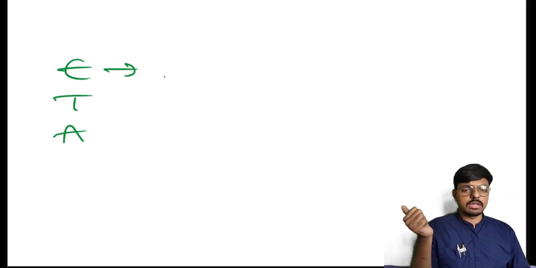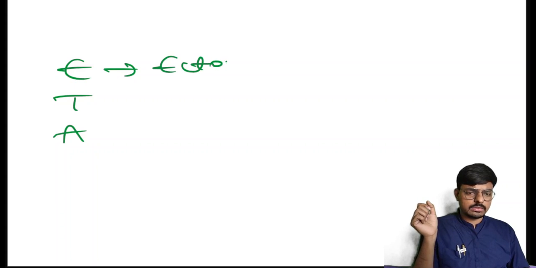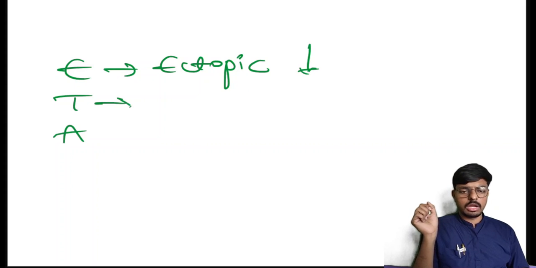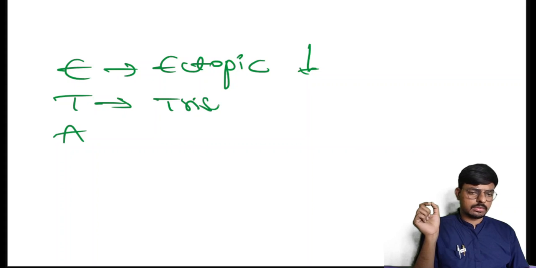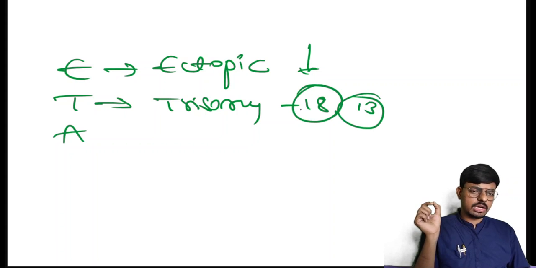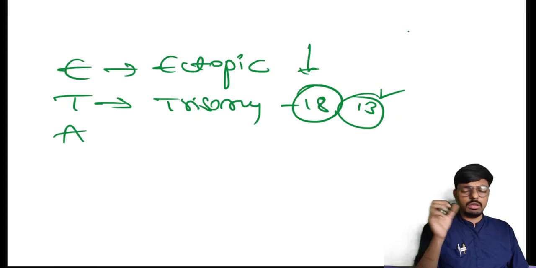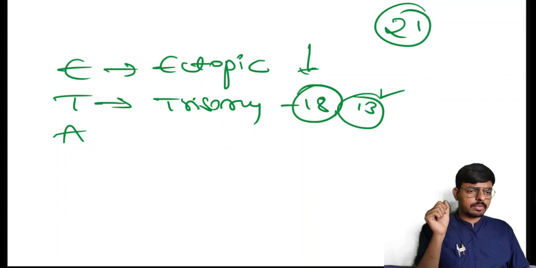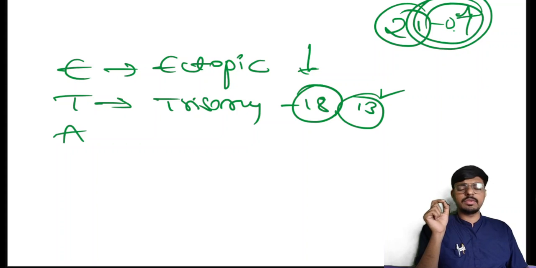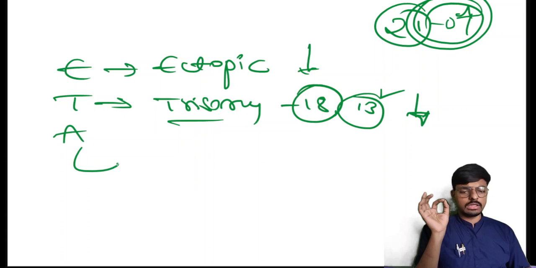In ectopic pregnancy HCG will be low. In trisomy 18 and 13, trisomy 18 is Edward syndrome and 13 is Patau syndrome. Remember, in trisomy 21, the Down syndrome, the HCG is increased. In Edward syndrome and Patau syndrome, the HCG amount is low. The same applies in the case of abortion.